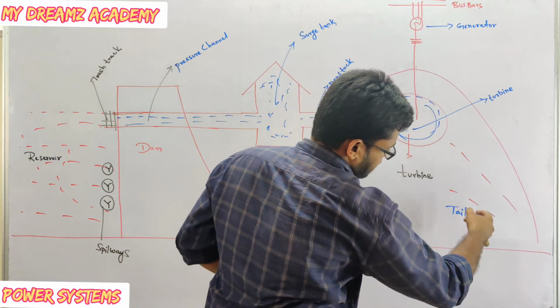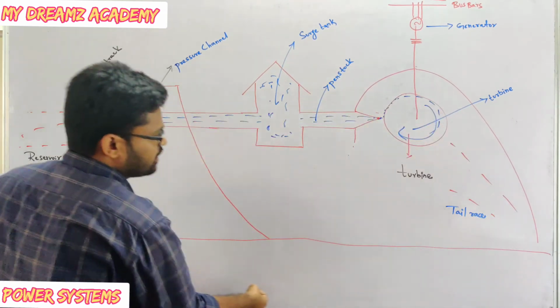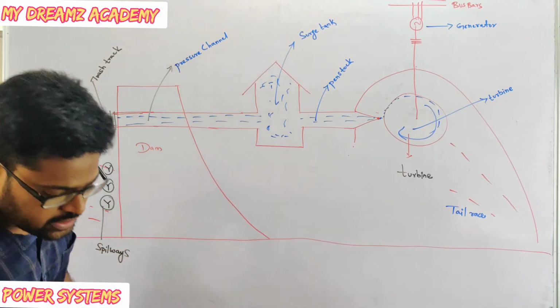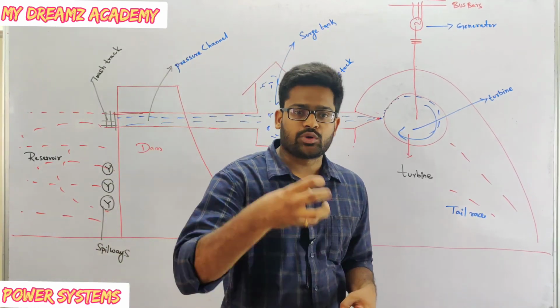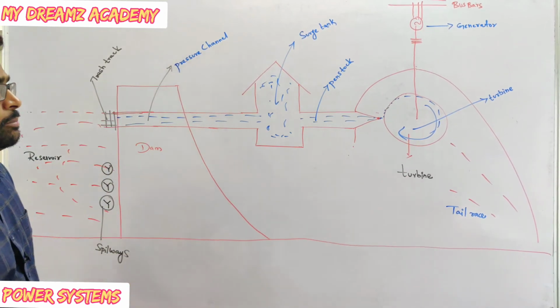And in some cases, that is called pumped storage electrical power plant, the output water of the turbine will come from the tail race, then again this water will be transferred to the reservoir. That is called pumped storage hydroelectric power plant. The pumped storage hydroelectric power plant is a peak load power plant.